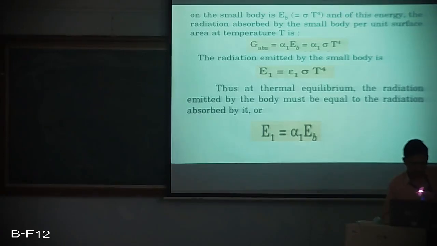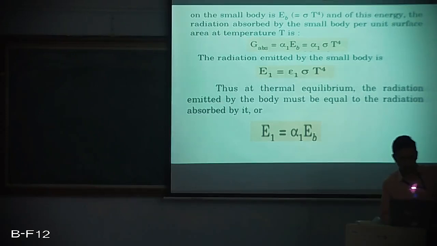Now whatever part of it is absorbed is alpha 1 epsilon T to the power 4. Of course, this is for a black body. So E1 will be epsilon 1 sigma T to the power 4. And since it is at thermal equilibrium, the radiation emitted by the body must be equal to the radiation which has been absorbed. That is the reason the temperature is remaining constant.